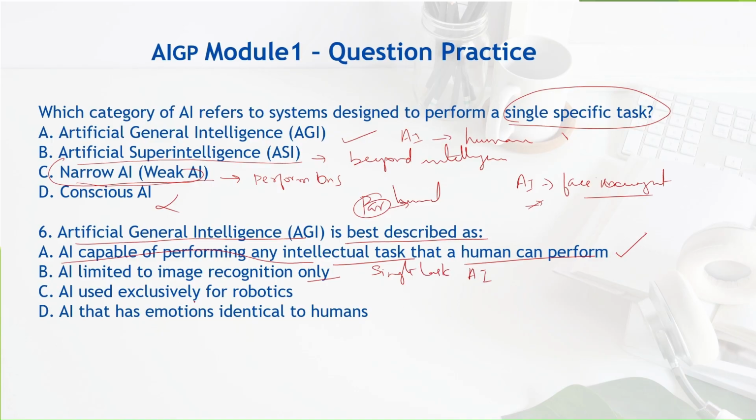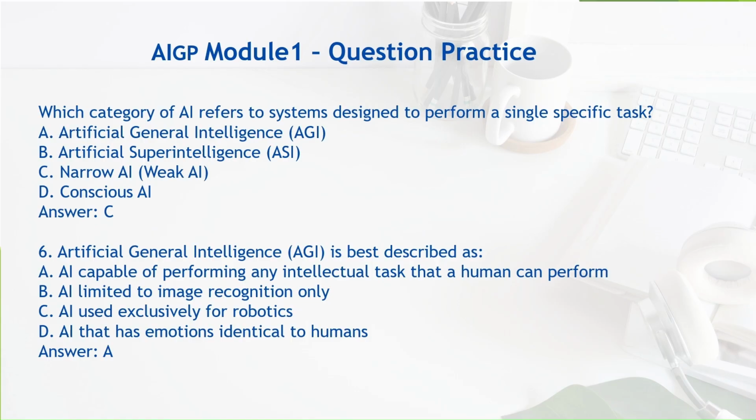Okay. AI used exclusively for robotics, AI that has emotions identical to humans, not emotions identical to human. This is not the right answer because artificial general intelligence, it says that any AI that can perform tasks which are on par with human, then that is an artificial general intelligence. So this is the correct answer. Let's see the answers. Yes, we got it right.